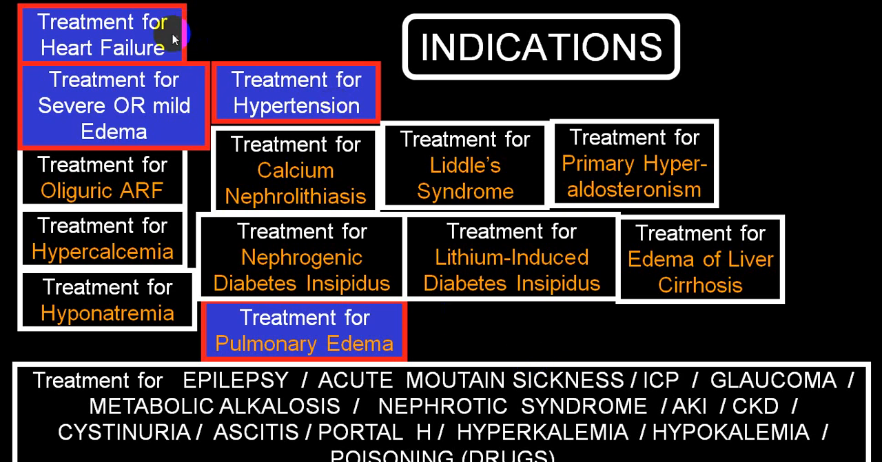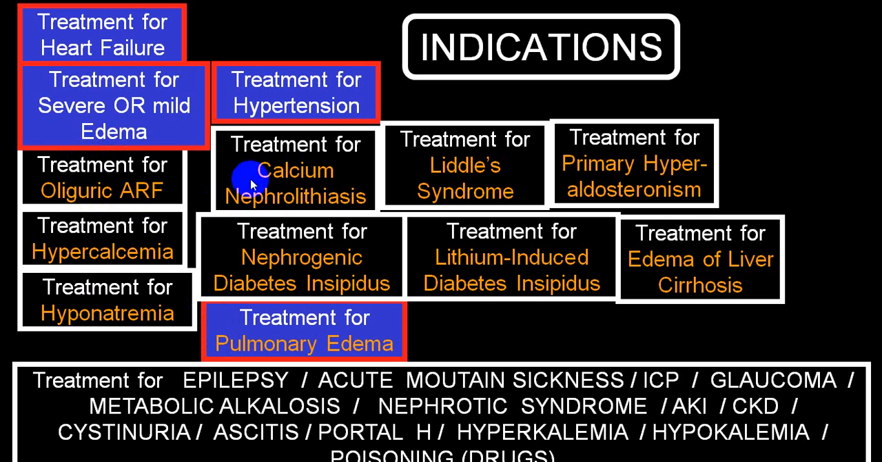the first choice for heart failure, for mild to severe edema, particularly volume overload, again in congestive heart failure, in essential hypertension, or what we call primary hypertension, and in case of pulmonary edema, where again there is a volume overload on the pulmonary circulation. Other additional utilization is in oliguric acute renal failure, hypercalcemia,